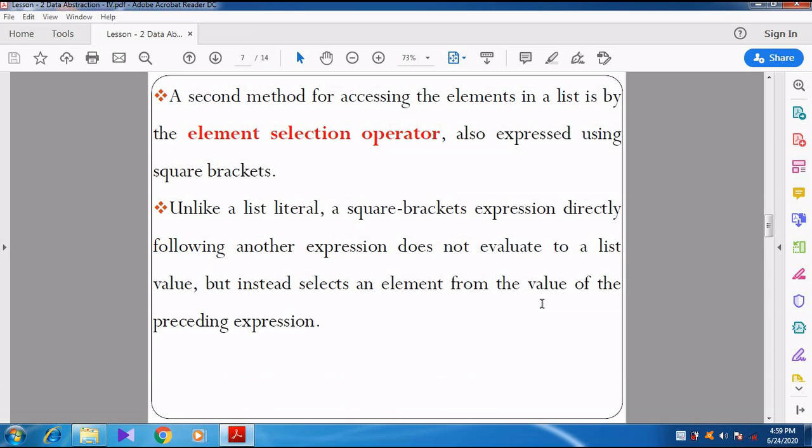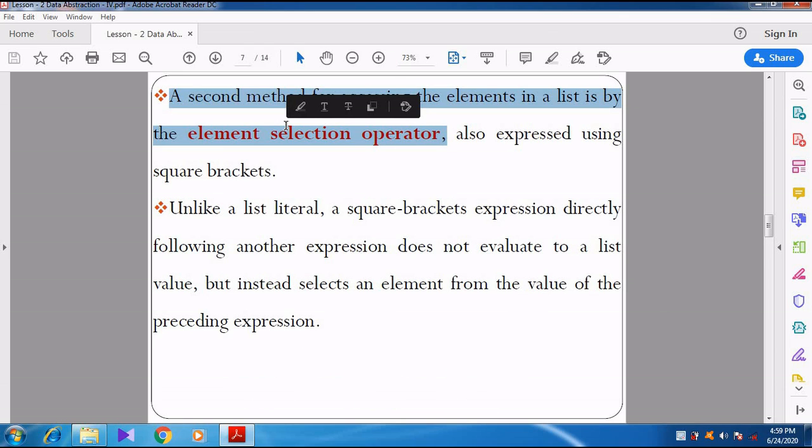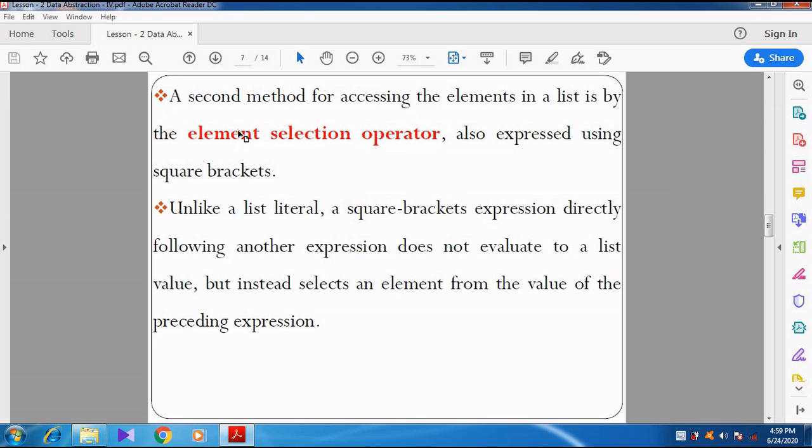See here. Using the element selection operator, we are going to select the element. Through which operator? Through the square bracket.